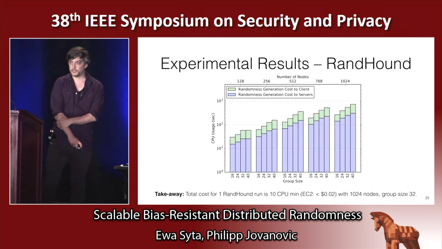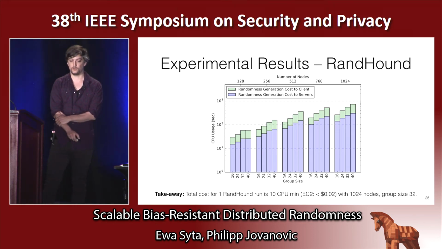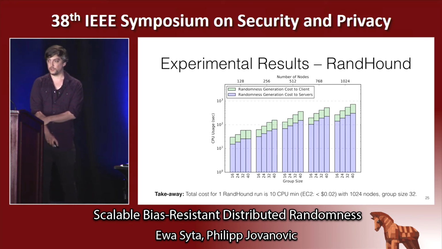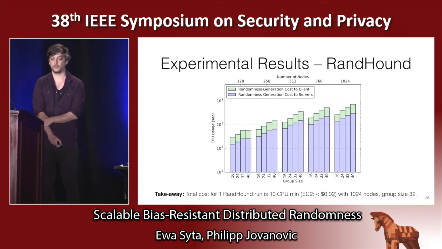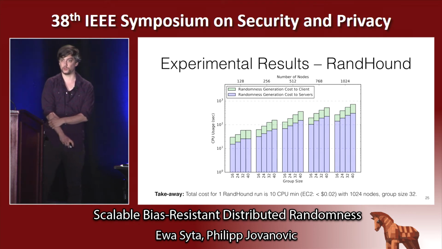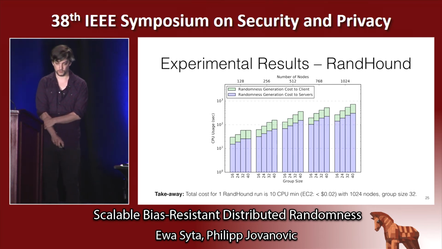In the same scenario, we also measured the total CPU cost of the client and all servers. And as a takeaway, again with 1,024 servers and a group size of 32, it takes roughly 10 CPU minutes to do one RandHound run, which corresponds to less than 2 cents on Amazon EC2.